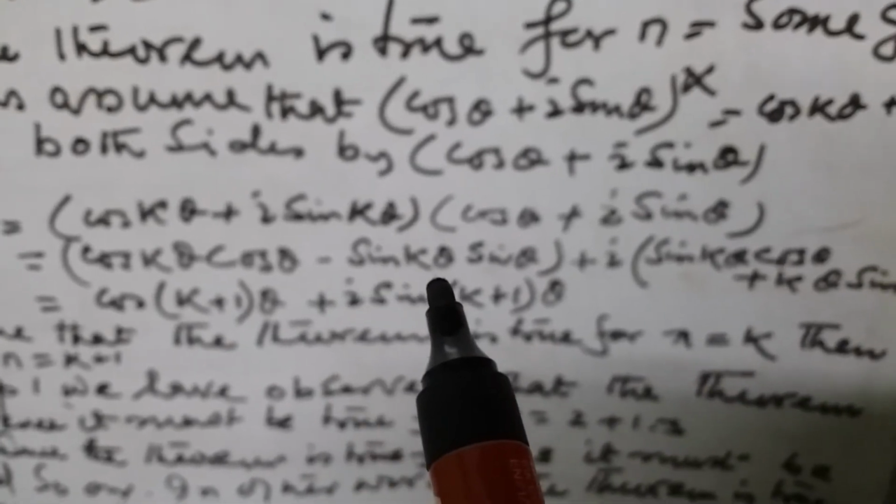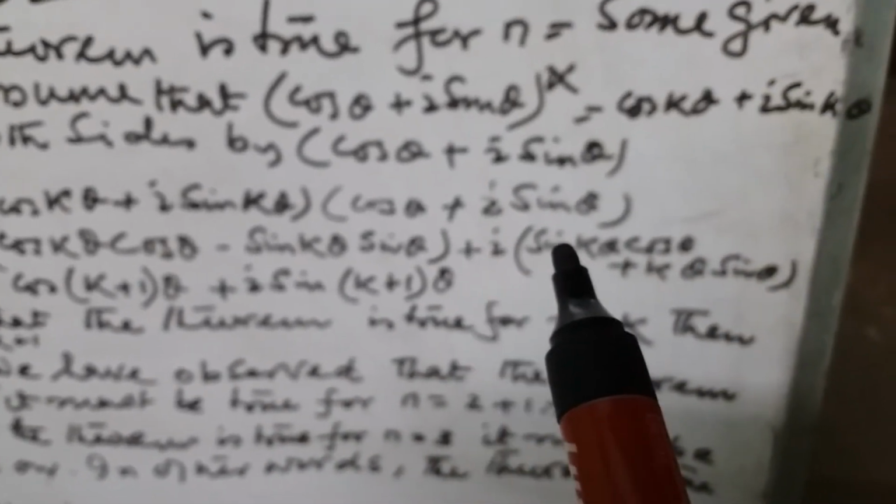Then after multiplying you get cos k theta cos theta minus sin k theta sin theta plus i into (sin k theta cos theta plus cos k theta sin theta).